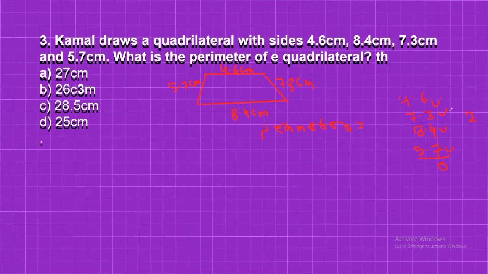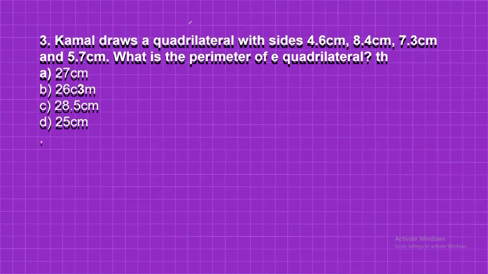To carry this, 4 plus 7 will be 11, 11 plus 8 will be 19, 19 and 5 will be 24, 24 and 2 will be 26. So the answer will be 26 centimeter. This is the correct answer, 26 centimeter. So option B is correct. I think you are getting how to solve this question.